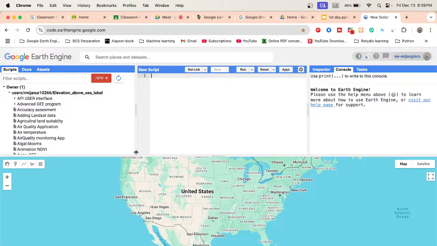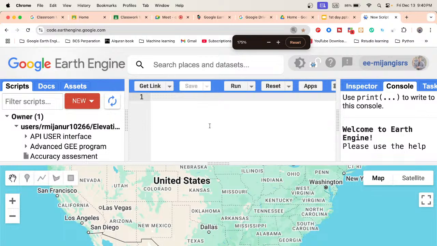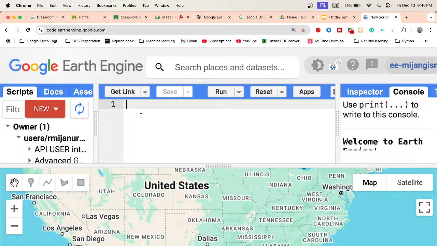Basically, this is one kind of panel, this is another panel, the middle panel, and this is another panel. So now I will discuss the interface, the Earth Engine Code Editor interface, then we move to the class. In this interface, the middle place is called the editor panel. In the editor panel, we can simply write our code. I just increase the size. So we can simply write our code in the editor panel.